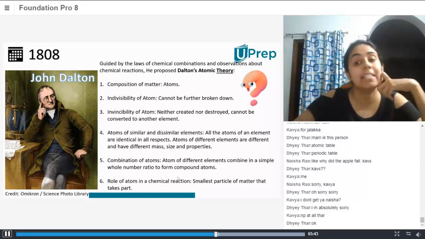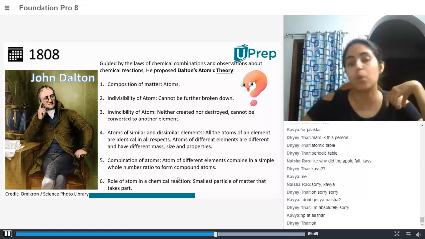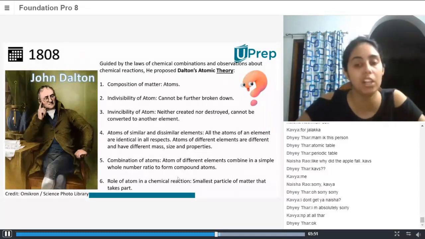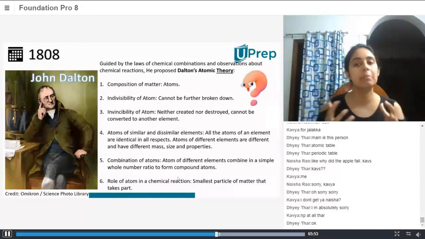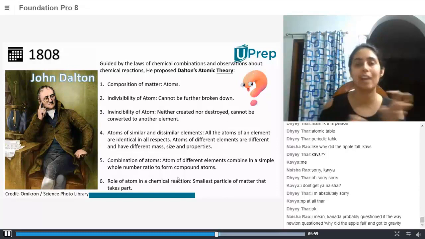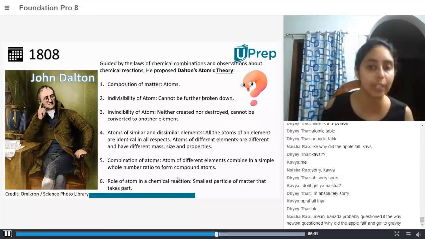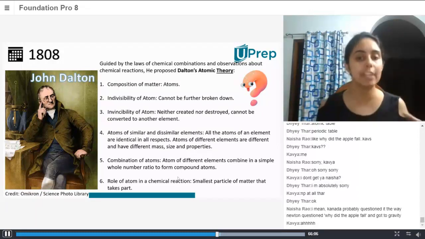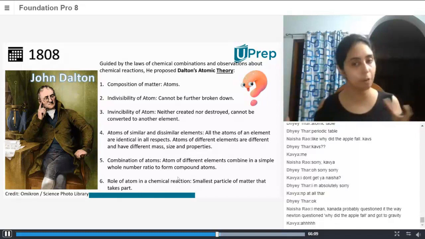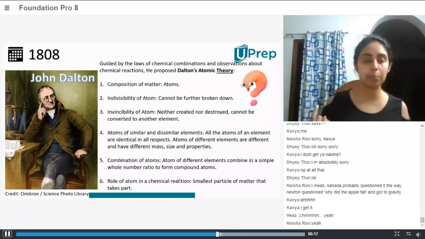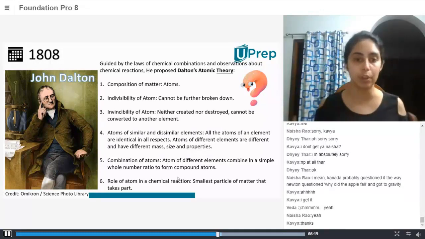Then, combination of atoms. Atoms of different elements combine in a simple whole number ratio to form compound atoms. So he said compound atoms are basically molecules, okay? Atoms of different elements combine in a simple whole number ratio, which means what? You're not going to have fractions of atoms, right? We know that an atom cannot be broken down further, so you cannot have a fraction of an atom. So whole number ratios of atoms come together, combine, and form molecules. For example, H2O is the water molecule. You have two atoms of hydrogen and one atom of oxygen, and they combine together to form water.